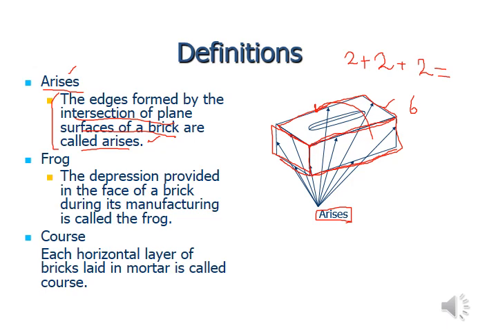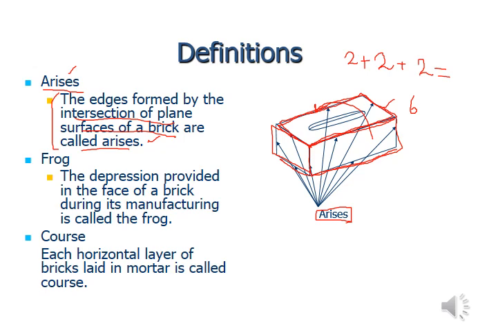Each plane surface is going to intersect with the other plane surfaces. Let's suppose we talk about this particular plane surface at the top. The 4 sides of this top surface are going to intersect with 4 other plane surfaces.